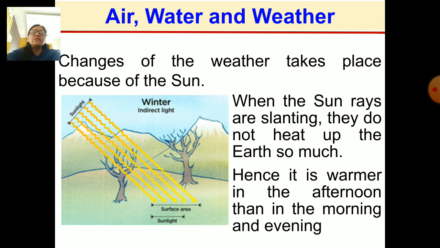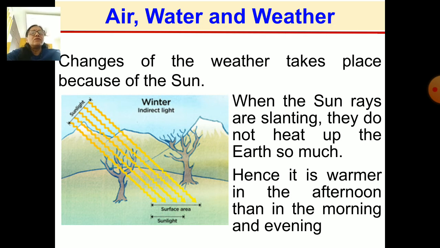Though in summer it gets more hot, usually also when the sun is overhead, we feel more hot in the afternoon, right children? And then as slowly the sun sets, the rays become slanting, and then it becomes less warm.